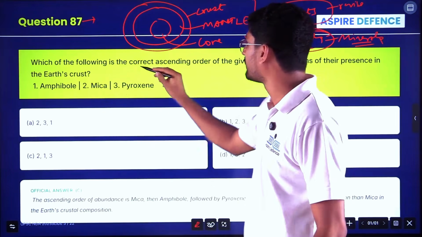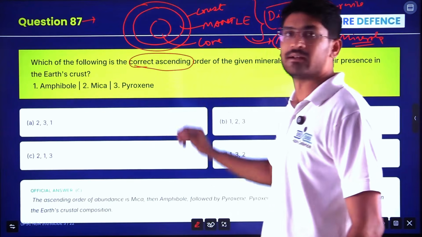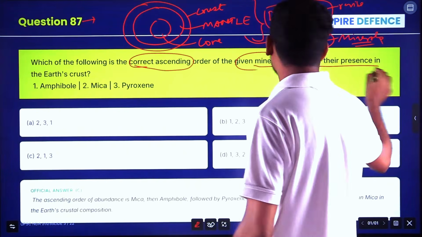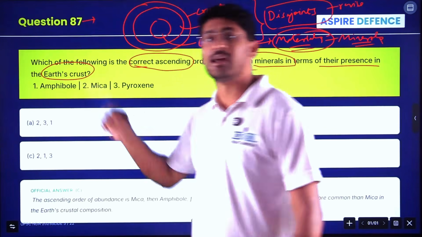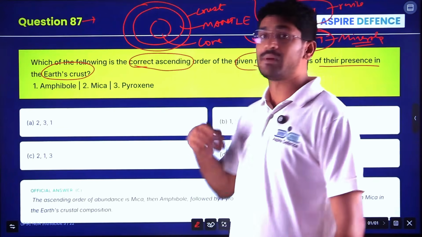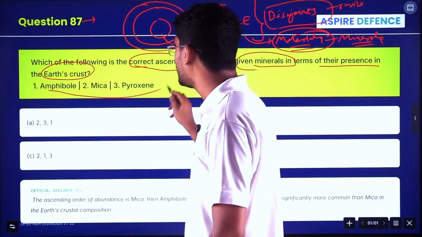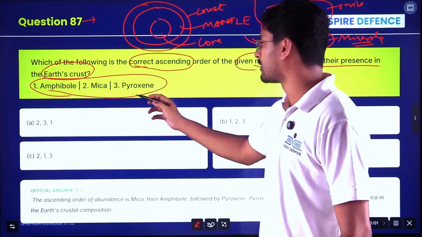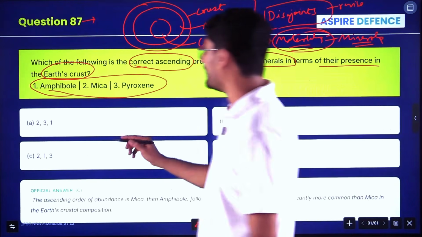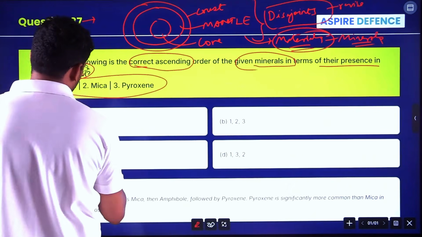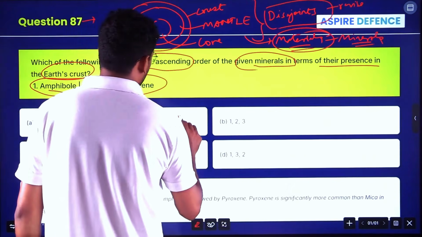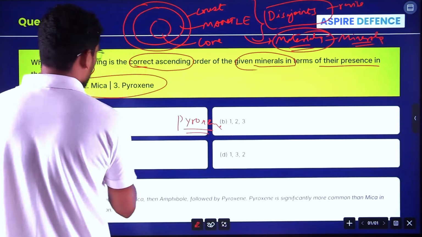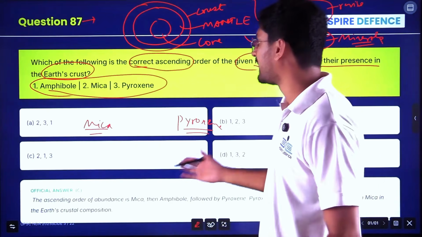So now we will see the question. Which of the following is the correct ascending order? That means from lower to higher percentage of the given minerals in terms of their presence in the earth crust. See, in the earth mantle it might be different, in the earth core it might be different. So we'll see here in the earth crust: amphibole, mica, pyroxene. Here mica is the least and pyroxene is the highest. If you know this, you will be able to answer.